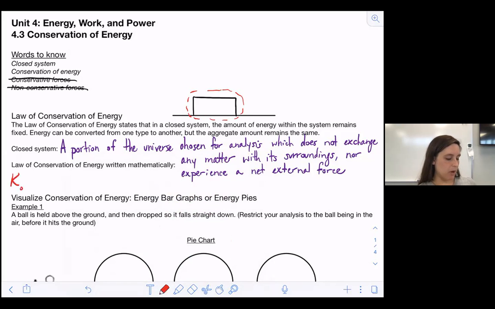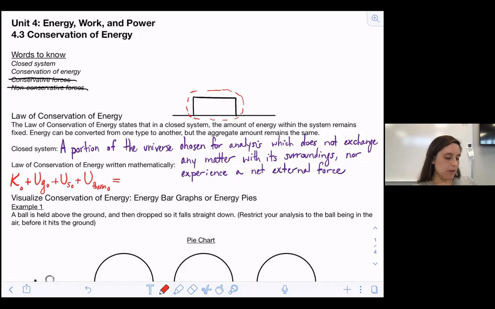So what would that look like? Well, we would look at our kinetic energy at the beginning, and our gravitational energy at the beginning. We'd look at spring energy at the beginning, and thermal energy at the beginning. And our total energy is going to be the sum of those four types of energy.